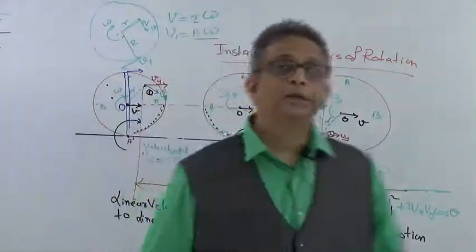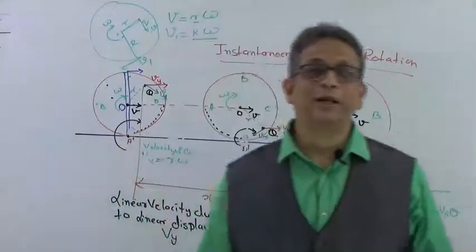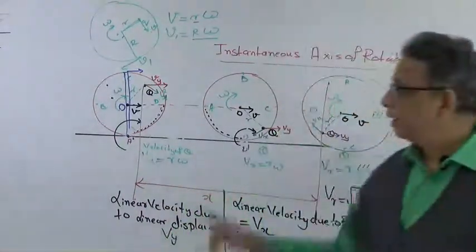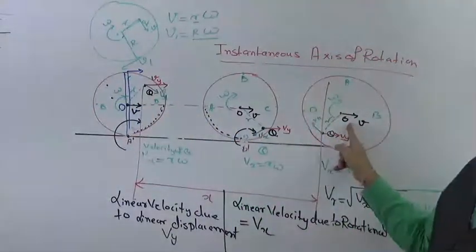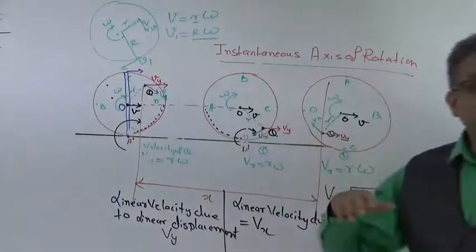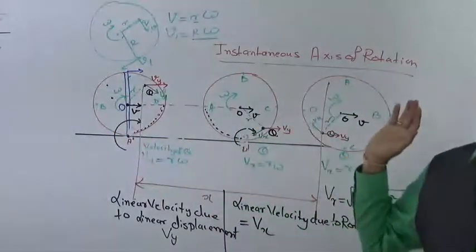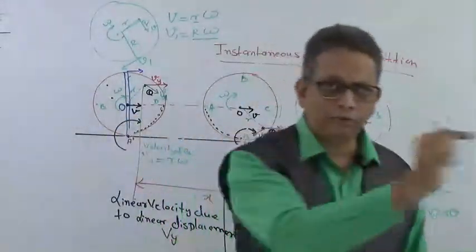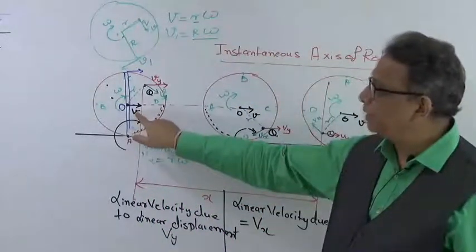Okay. Now this is a situation of a rolling body with a constant angular velocity omega, which means this body is not under acceleration. If this body was under acceleration, then this omega will keep on changing and you will have alpha. In that particular case, even the center of mass will have an acceleration. This V which I had shown as the same over here will always change from V initial to V final. So that situation is going to be entirely different, but the same concepts will be applied in that case. Here the omega is also constant and the center of mass linear velocity is also constant, and that is V.